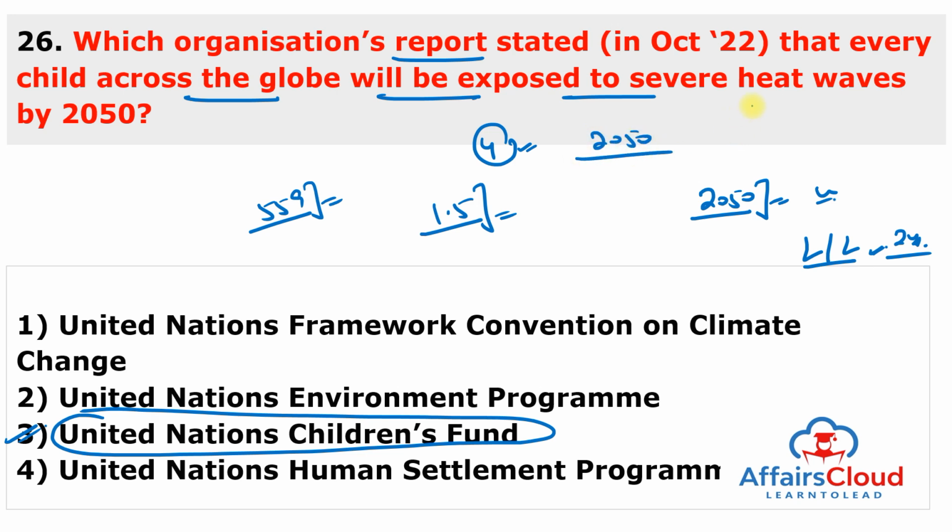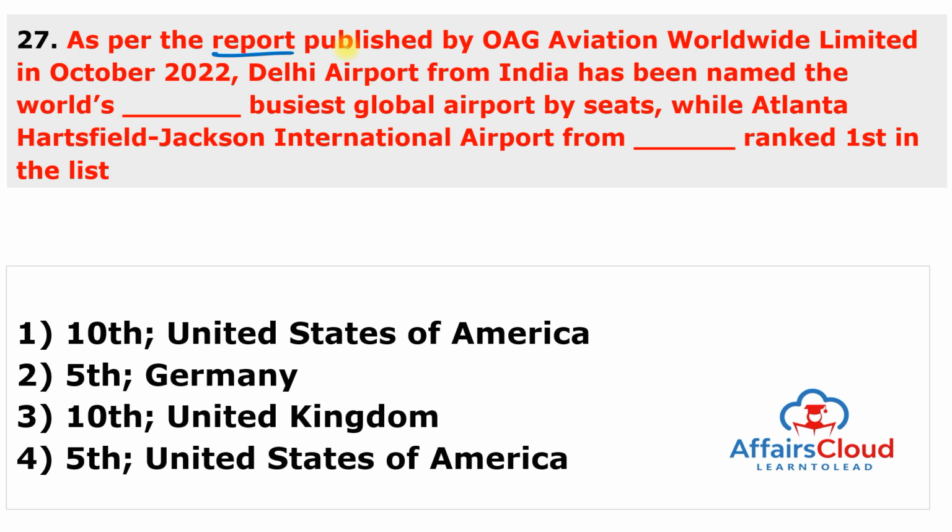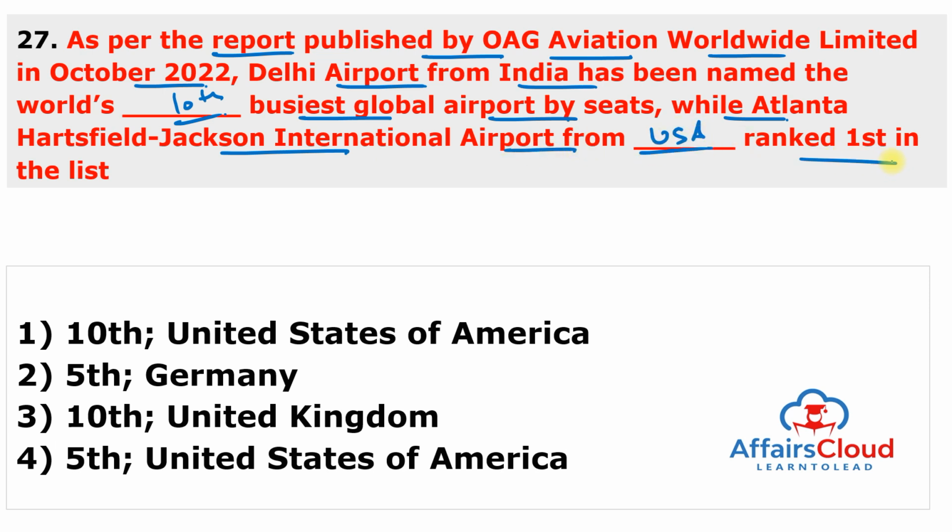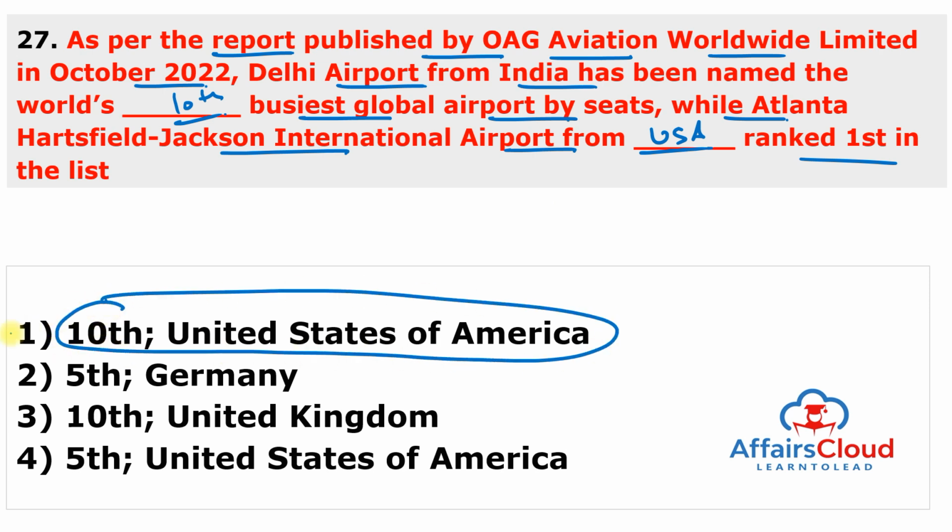Moving to next question. As per the report published by OAG Aviation Worldwide Limited in October 2022, Delhi Airport from India has been named the world's 10th busiest global airport by seats, and we are talking about Indira Gandhi International Airport, while Atlanta Hartsfield-Jackson International Airport from United States of America ranked first in the list. So the answer of this question is 10th and United States of America first.